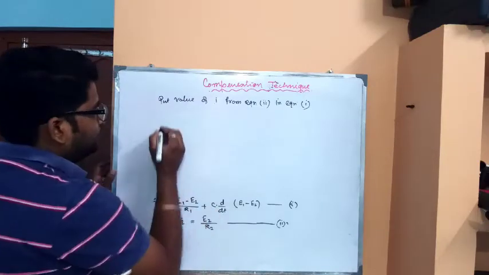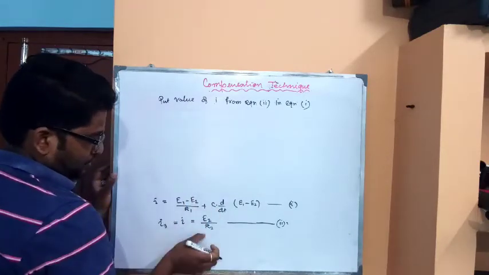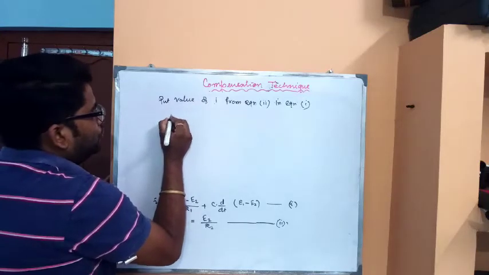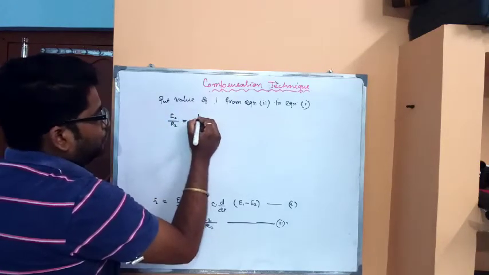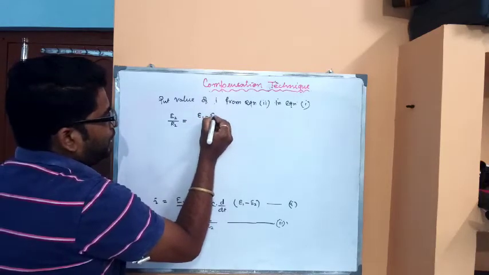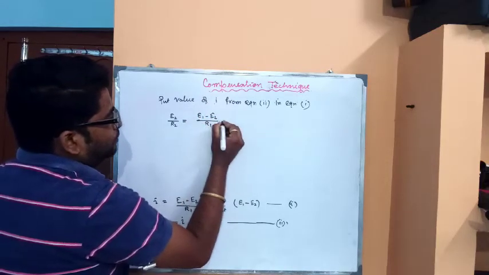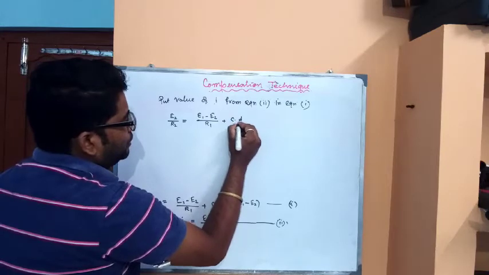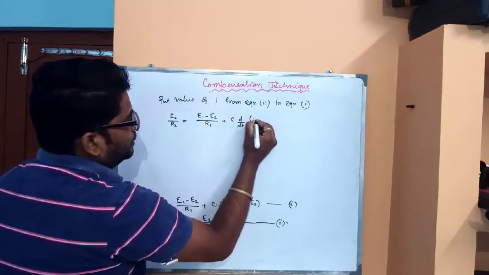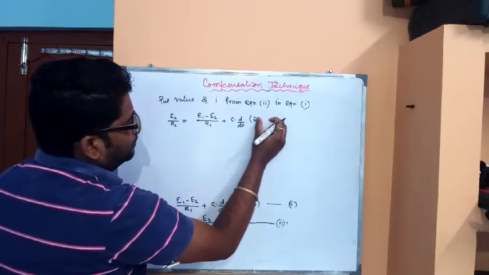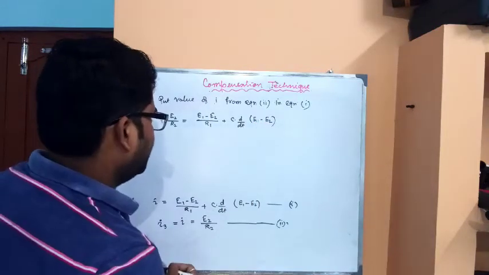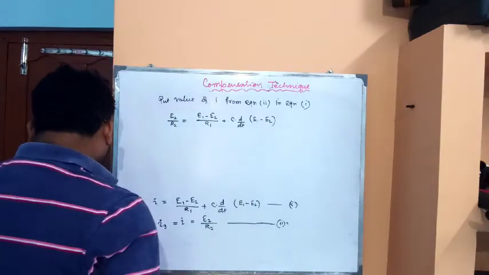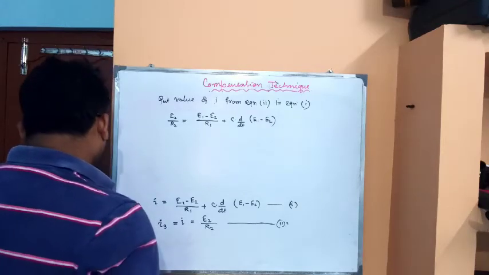So we got I is equal to E2 by R2, which is equal to (E1 minus E2) by R1 plus C into d/dt of (E1 minus E2). We got this type of expression after putting the value of I in equation number 1.